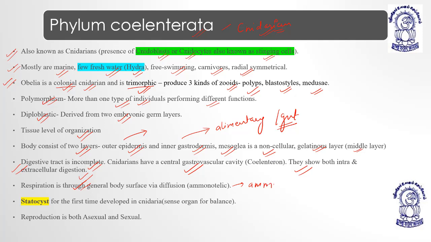The excretory product is ammonia. They are ammonotelic. They are aquatic, and ammonia is water soluble.